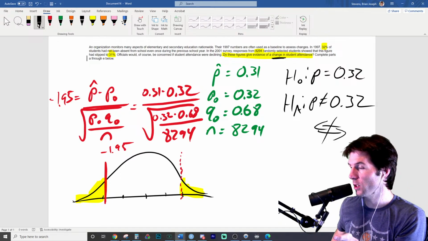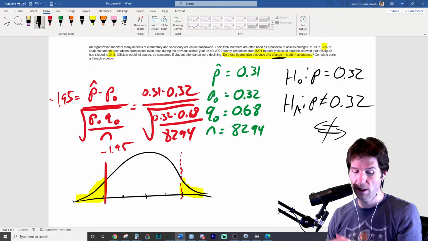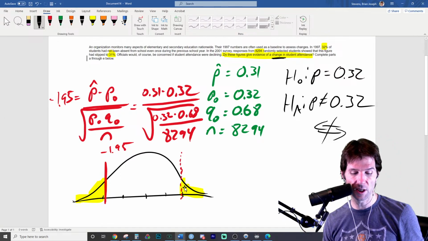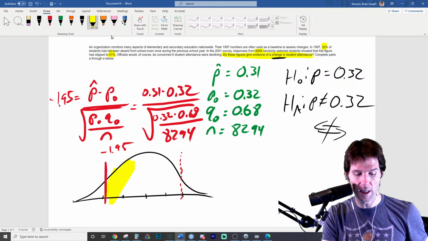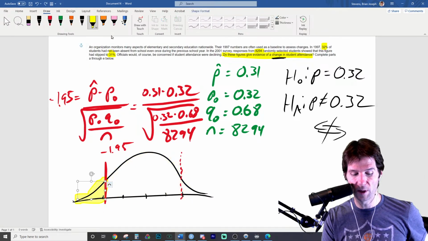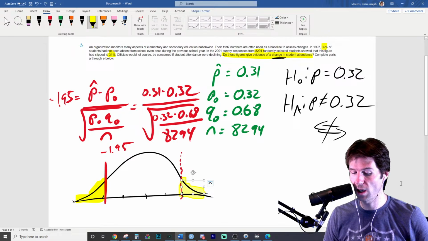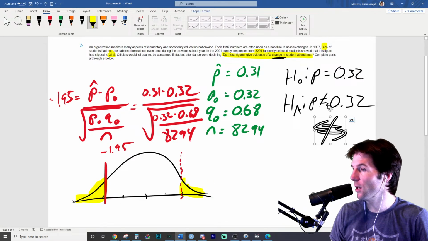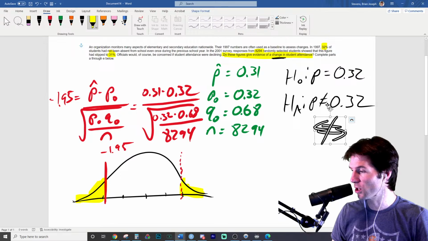It's the two-sided alternative. If you do less than, you shade to the left of it. If we did a greater than alternative, we would shade to the right of this point where we landed. But because we have the two-sided alternative, we shade both sides. So the sign of the alternative tells you which way you shade.